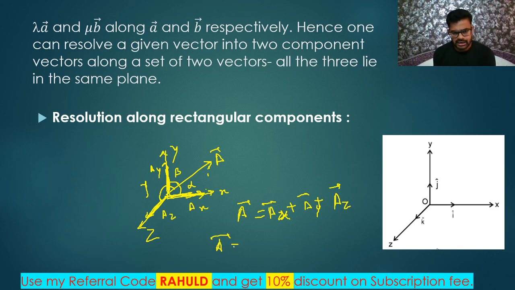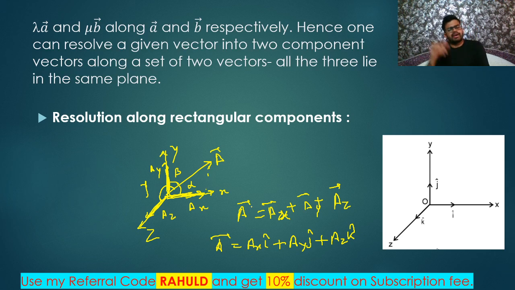So A can be written as ax i cap because it is along x-axis. So I can write in terms of unit vectors, right? So ay j cap and az k cap. Along x-axis the unit vector is i cap, along y-axis unit vector j cap, along z-axis unit vector k cap. That's all. Okay, right? So ax, ay, and az are the components.